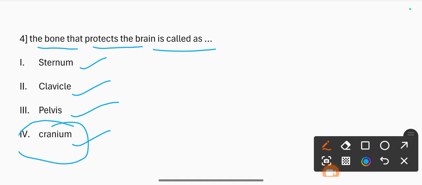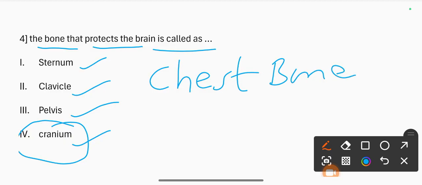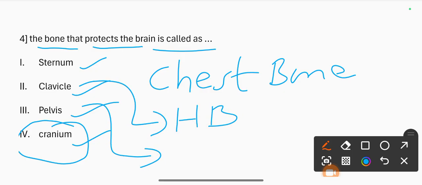The sternum is the chest bone, the clavicle is the hand bone, and the pelvis is the hip bone.